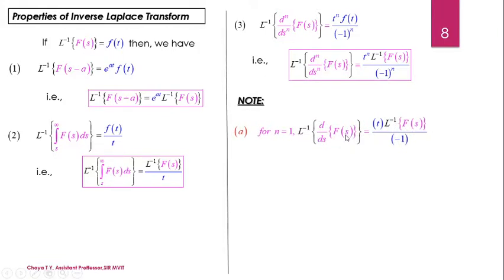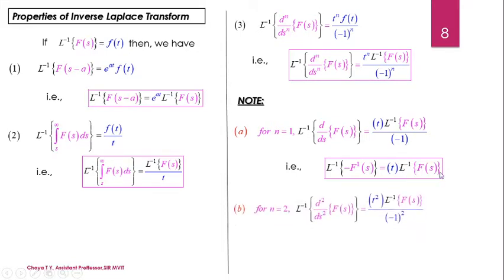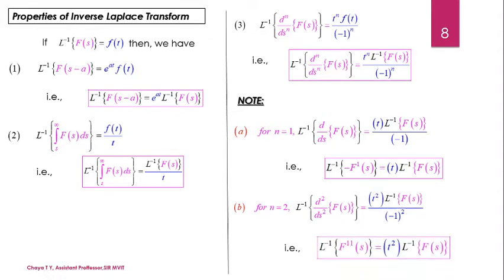That means if you want to find the Laplace inverse of minus of f dash of s, because this minus n is obtained in the RHS, which we are going to consider in the formula, because when we solve the problem it will be of the kind Laplace inverse of minus of f dash of s, then it is given by the formula t into Laplace inverse of f of s. Similarly, we are going to consider the second case when n is 2. That means if you have to find Laplace inverse of f double dash of s, then it is given by t squared into Laplace inverse of f of s.